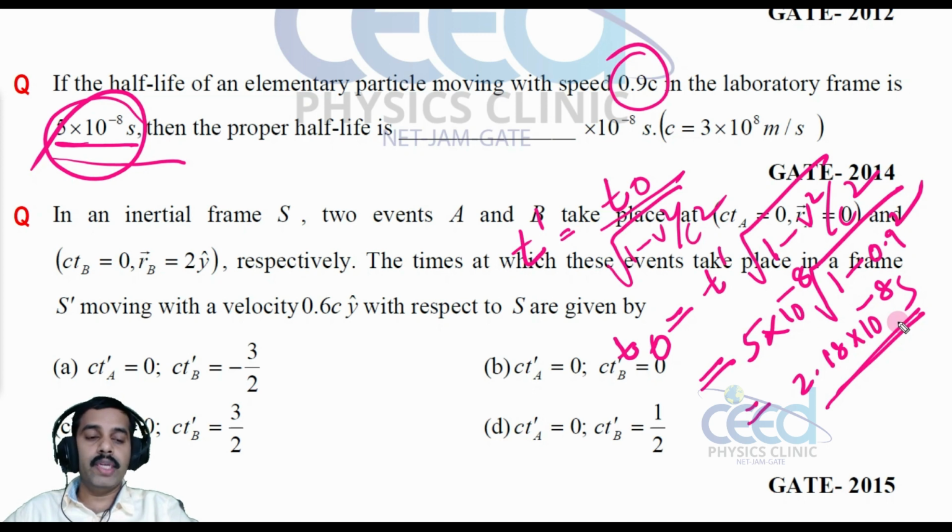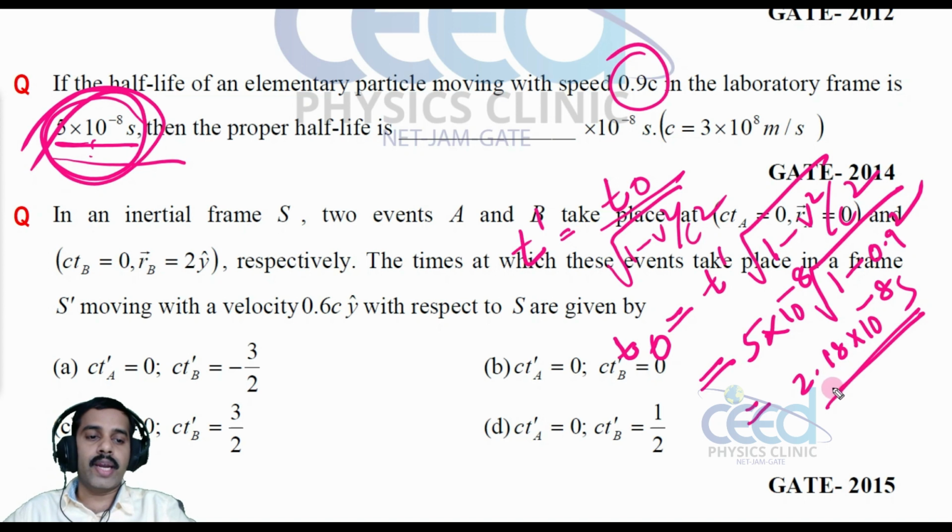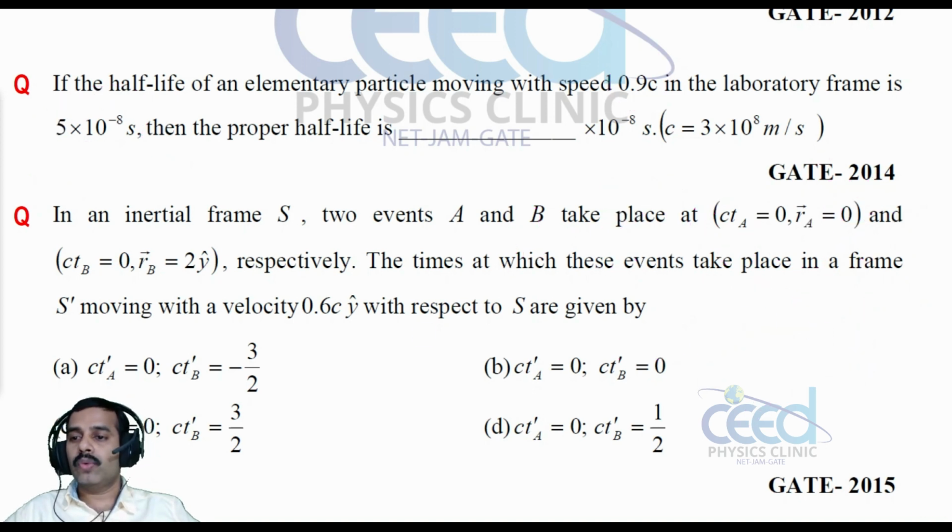So this time will decrease, right? The proper time is less than the time obtained by the observer due to time dilation, right? So from the laboratory frame, if you are measuring a clock in the S dash frame, that will be delayed, that means this value is high, right? So the actual proper time is 2.18 into 10 raised to minus 8 second. All right. Now let us come to another problem.